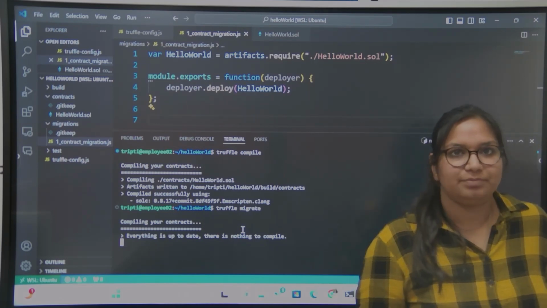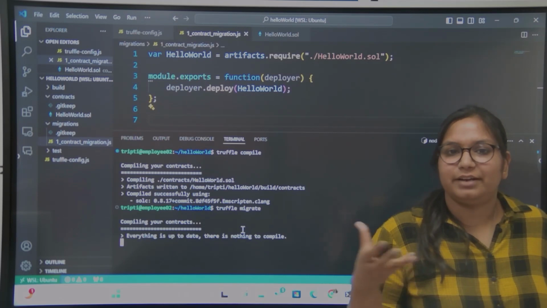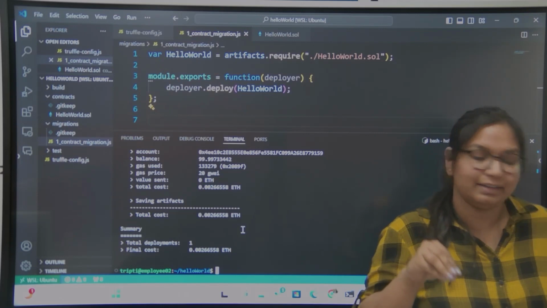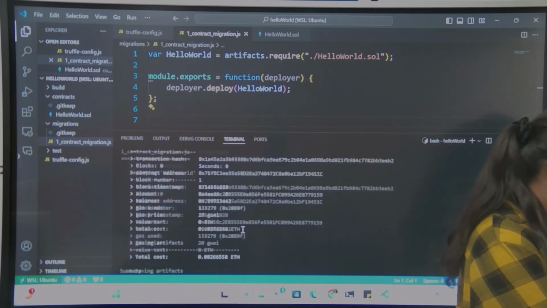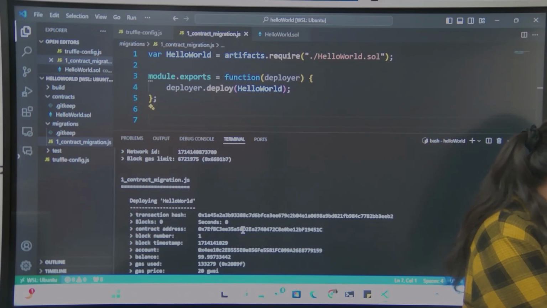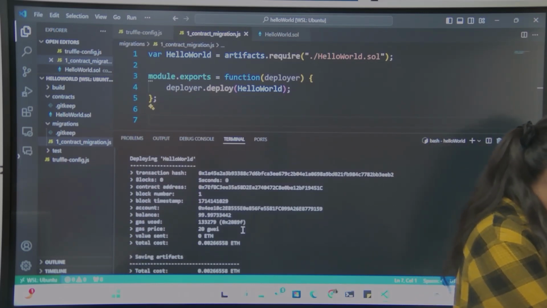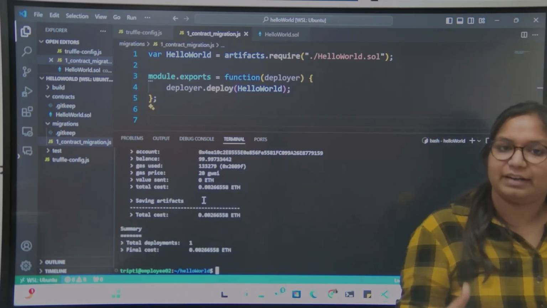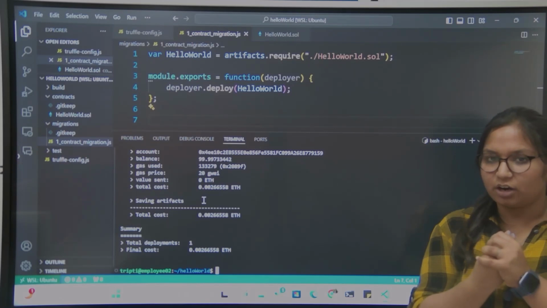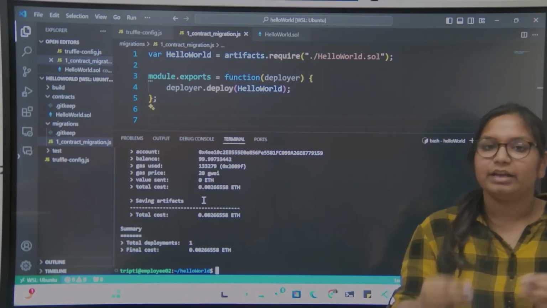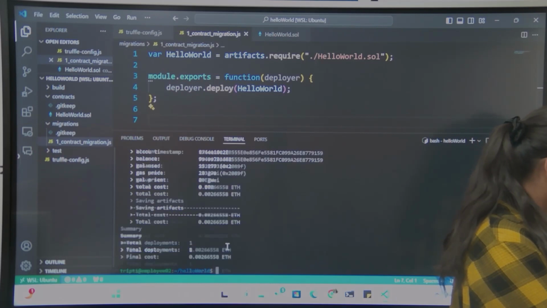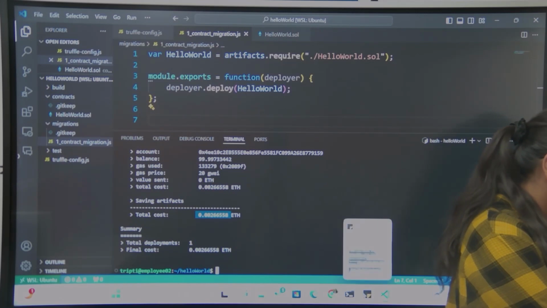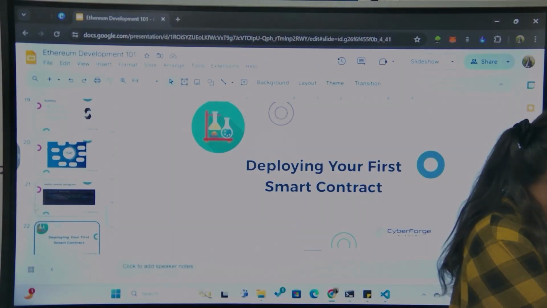Also, for your information, Truffle provides a development environment. It also provides the local blockchain environment inside this, so I'll show you that also. You see, once the smart contract is deployed, it provides you the contract address, transaction hash, and other things, which means that our smart contract has been deployed successfully. We have created a HelloWorld contract, we have compiled it, we have deployed it. You can see the total cost, it costs some ethers and it's done. So this is how we deploy our first smart contract.